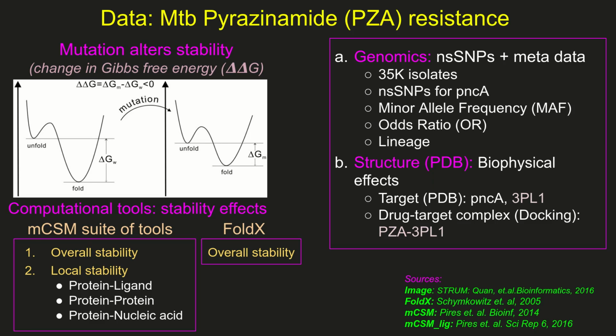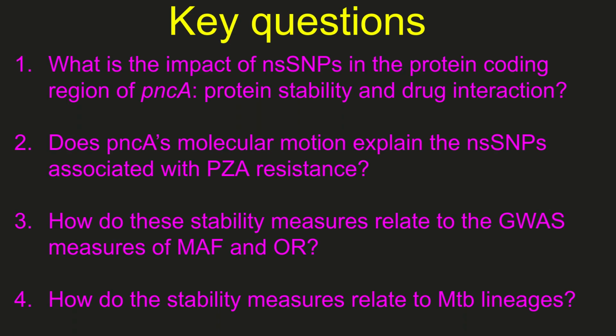The data in our study came from two sources, genomics and structural. Genome-wide analysis from nearly 35,000 isolates provided the genomics data related to pncA, while the corresponding structural data was obtained from the PDB repository and molecular docking as indicated. FoldX and mCSM computational tools were then used to understand the structural consequences of pncA NSNPs.